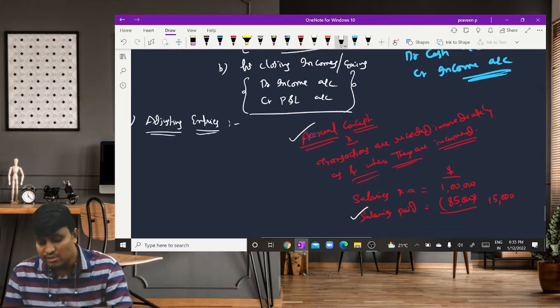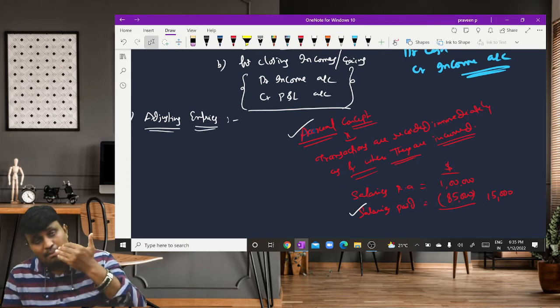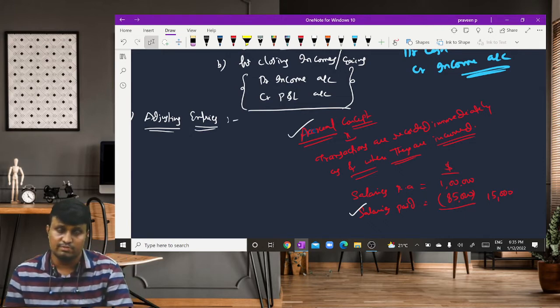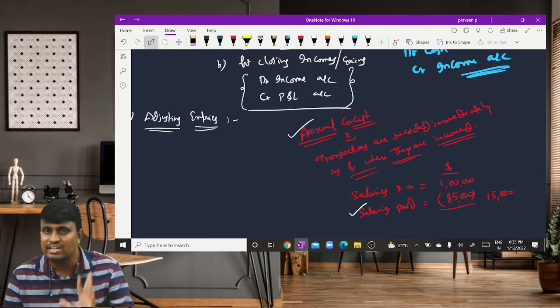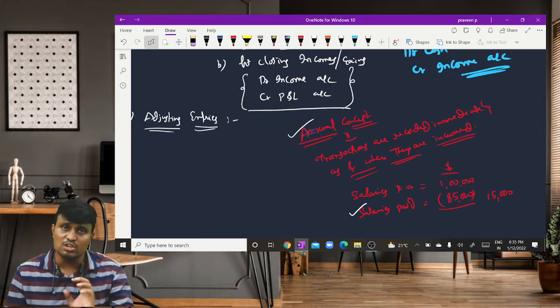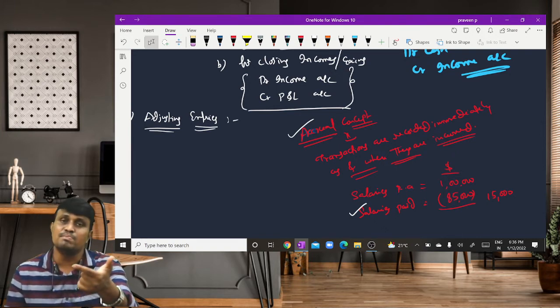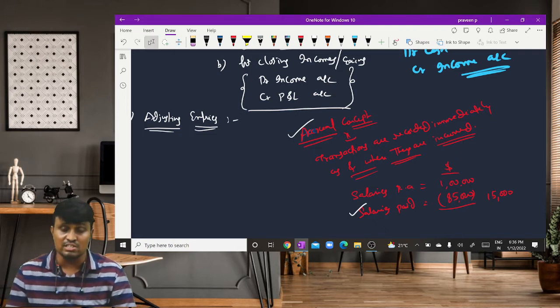So here, during the year, employees provide services to us for the whole year. But we pay the salary only for 85,000 instead of 1 lakh. So we need to pay 15,000 more, and that will be paid in the next year. Then how much amount is required to be recorded in the current year?